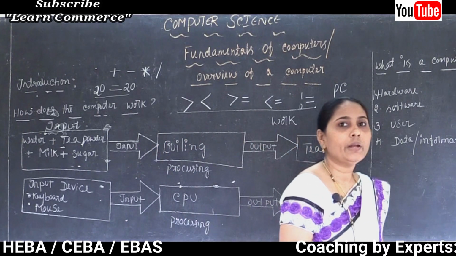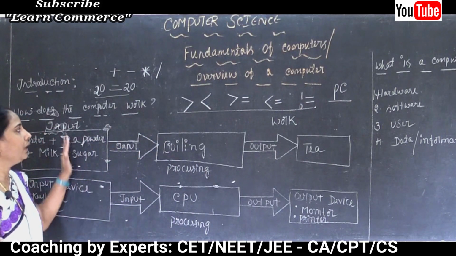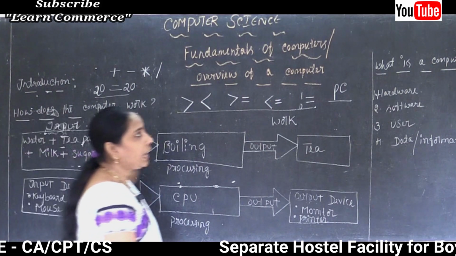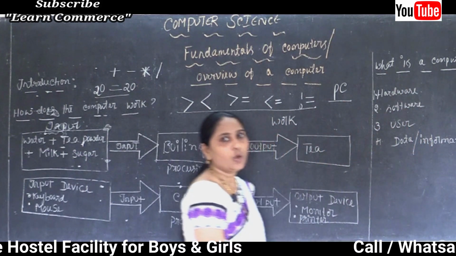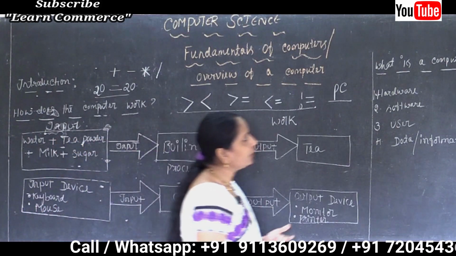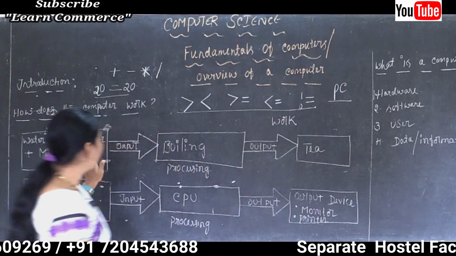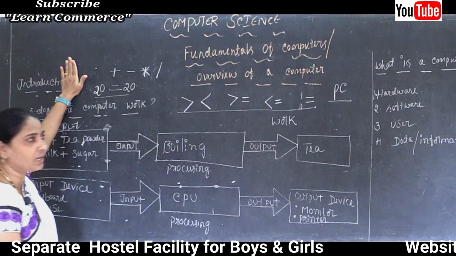Clear now? Now I am going to start, after completing the example of how the computer works, our next and very important question: what is a computer? Maybe I think ಕೆಲವರಿಗೆ ಅರ್ಥ ಆಗಿರಬೇಕು, about the example, about the introduction of computer.